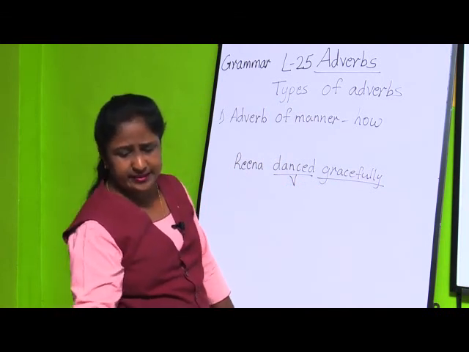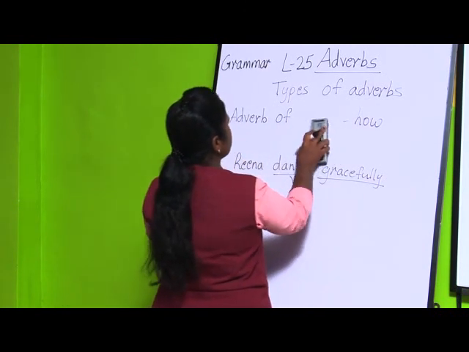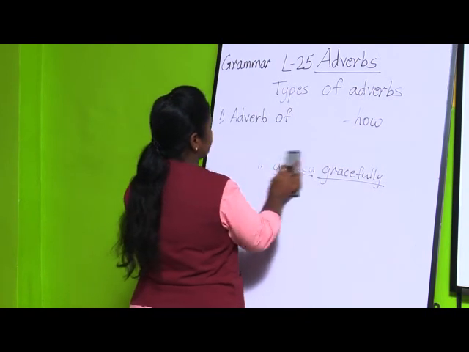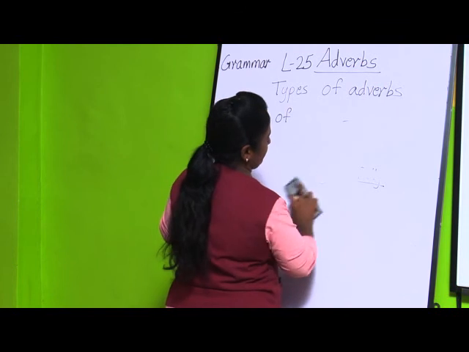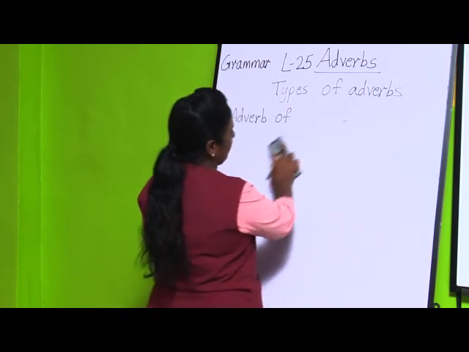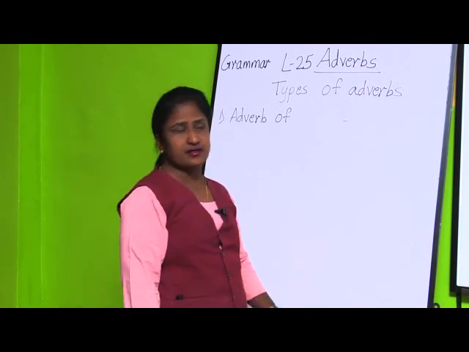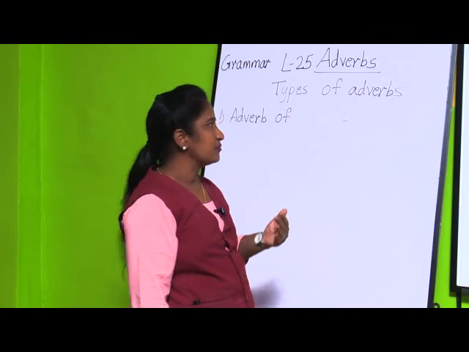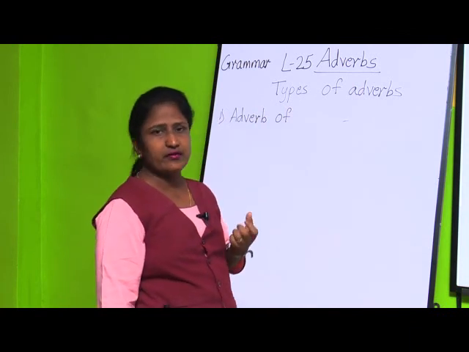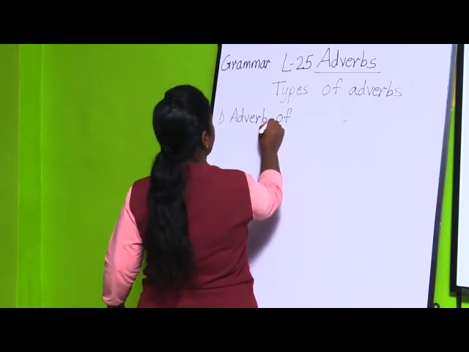The second type of adverb is adverb of place. The question we are going to ask here is where? The first one was adverb of manner: if you ask how, you will get the answer for adverb of manner, that is, in what manner or how the action is done. Second is adverbs of place.